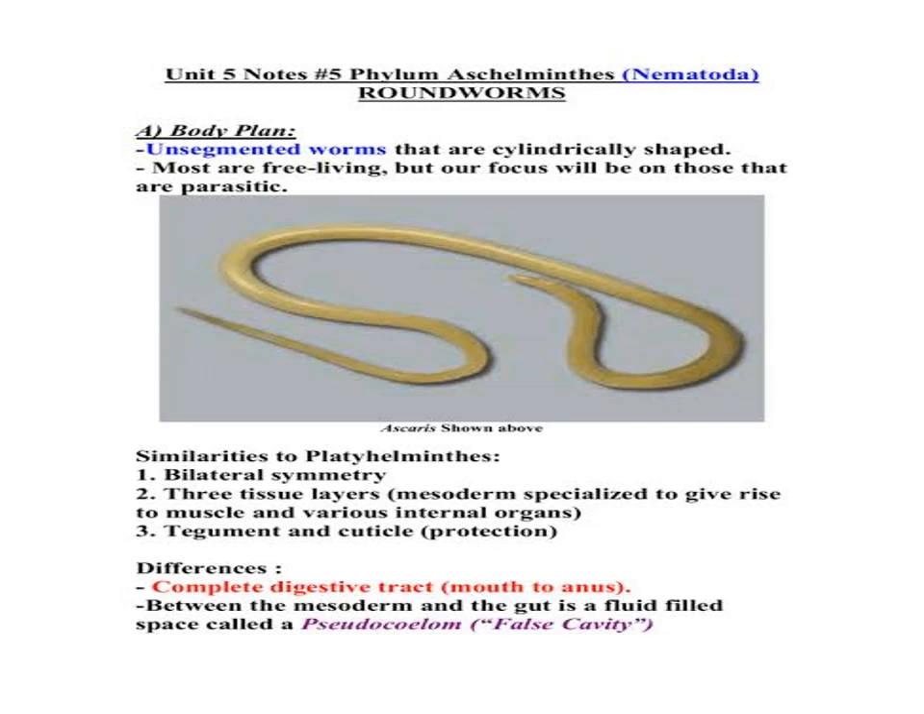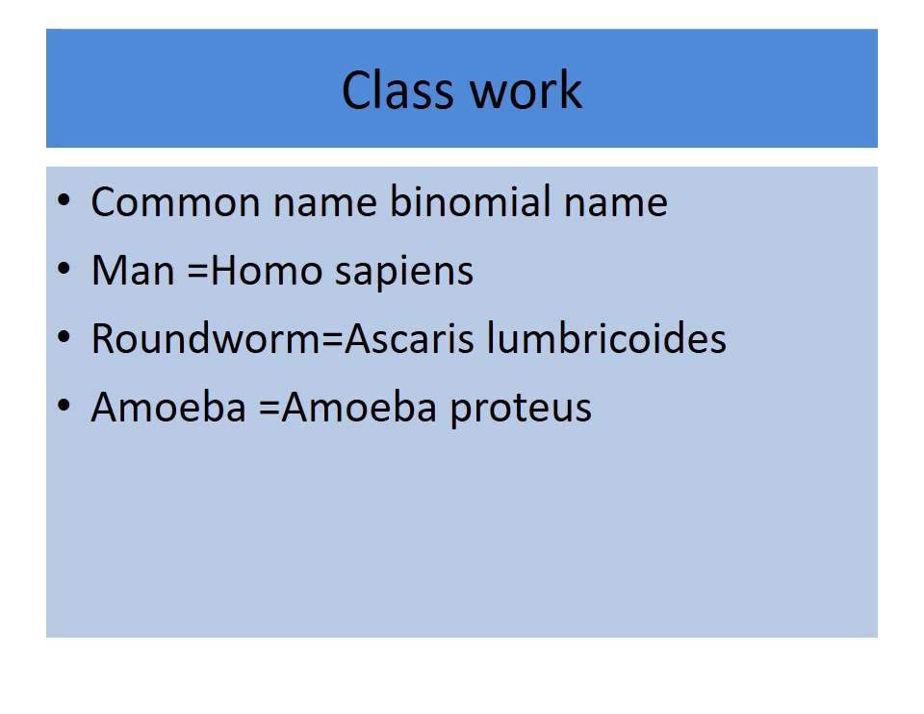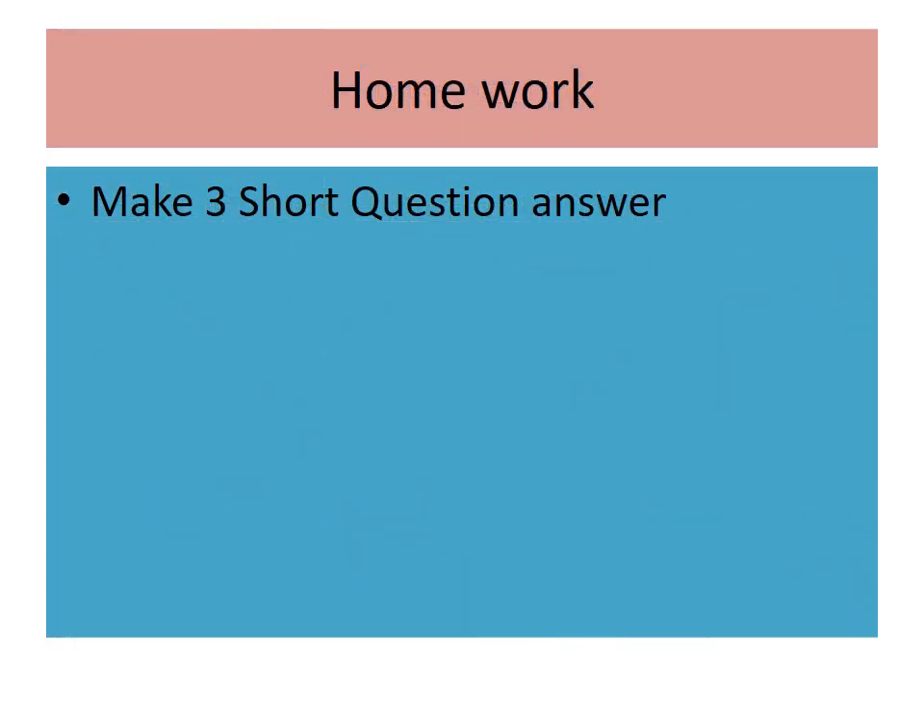Okay, children, everybody understood? We have to write the classwork. The table of common name and binomial name has only 3 given. You write the full table on page number 202 in your classwork. Homework: make 3 short question answers. That is your homework. Okay, children.